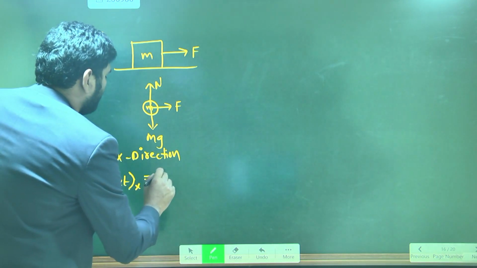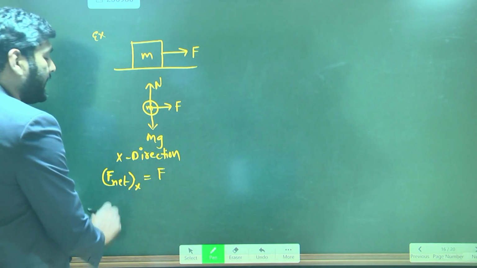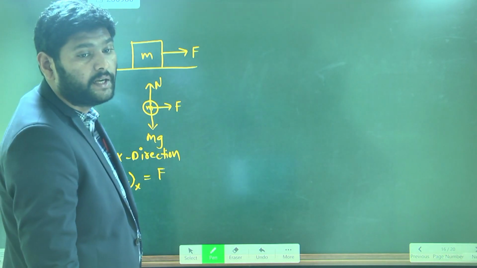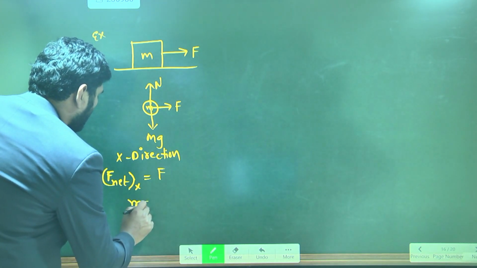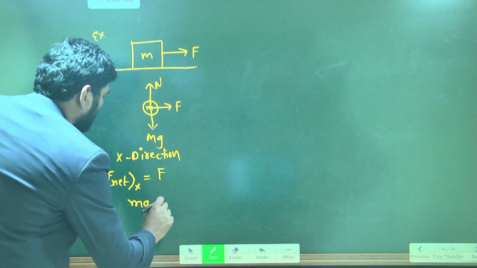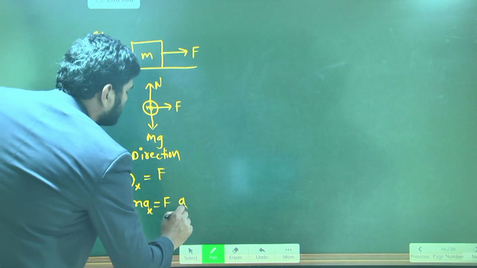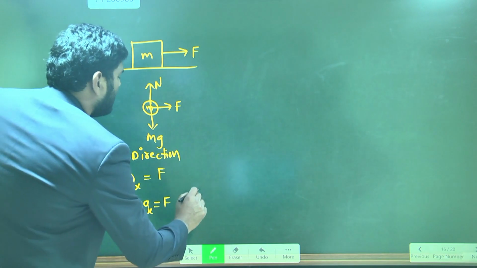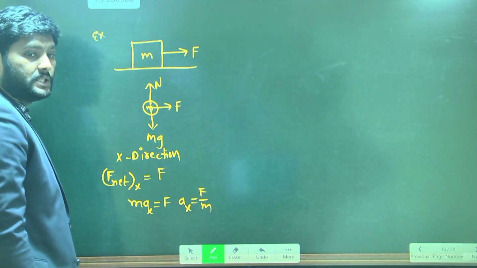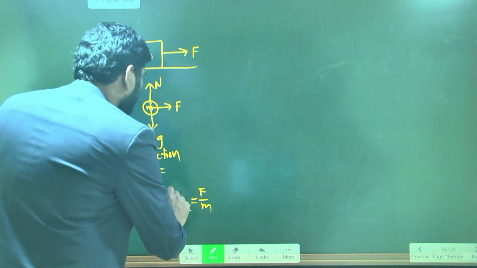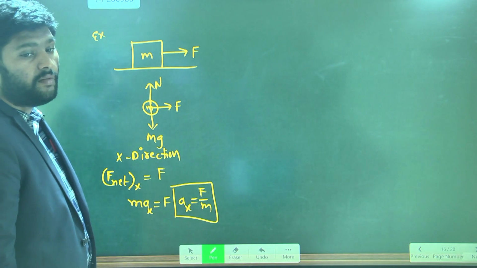So I will write F, because only one force is acting. But according to Newton's second law, what is F net? From here, acceleration in x direction is equal to F by m. Understand? This is the acceleration the body has along which direction? Along x direction.